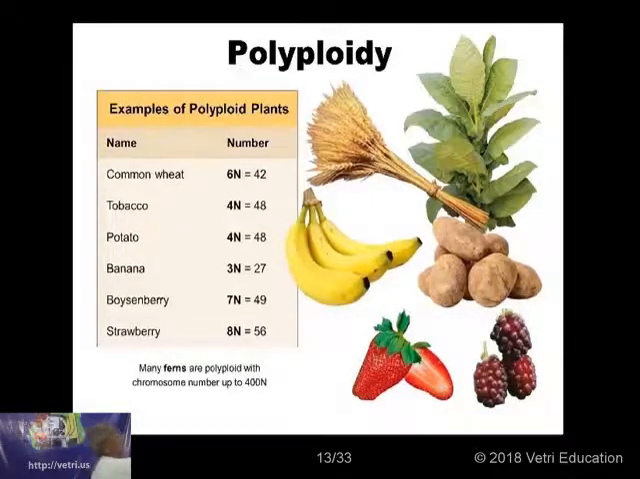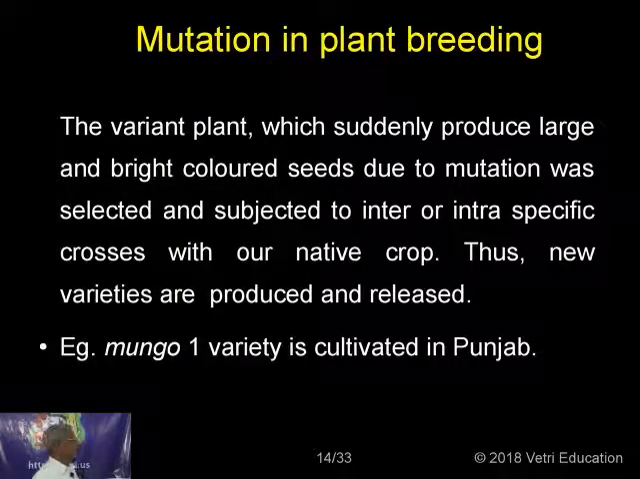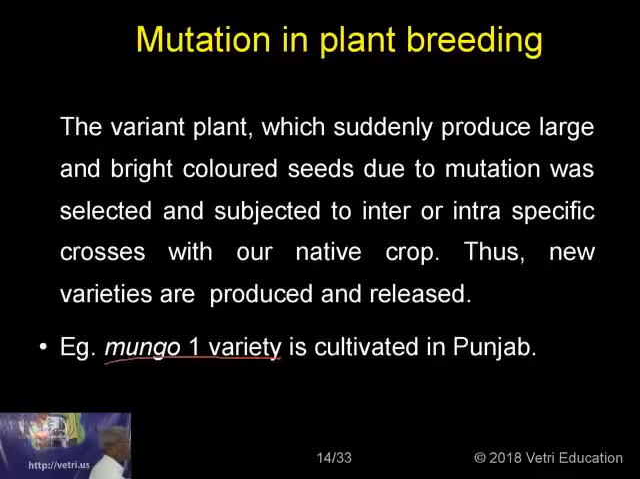Now, mutation in plant breeding. The variant plant which suddenly produced large and bright colored seeds due to mutation was selected and subjected to inter or intraspecific crosses with our native crop. Thus, new varieties are produced and released. For example, the Mungo 1 variety is cultivated in Punjab.